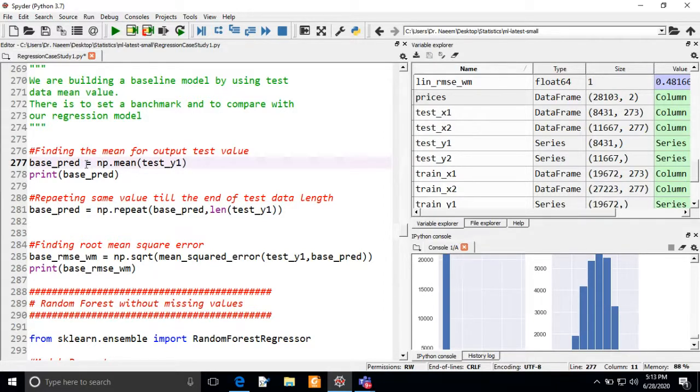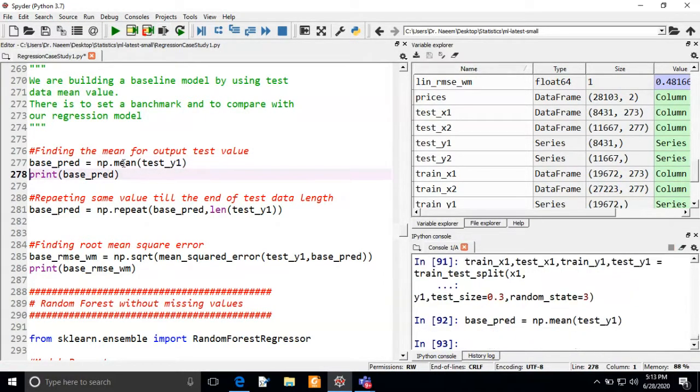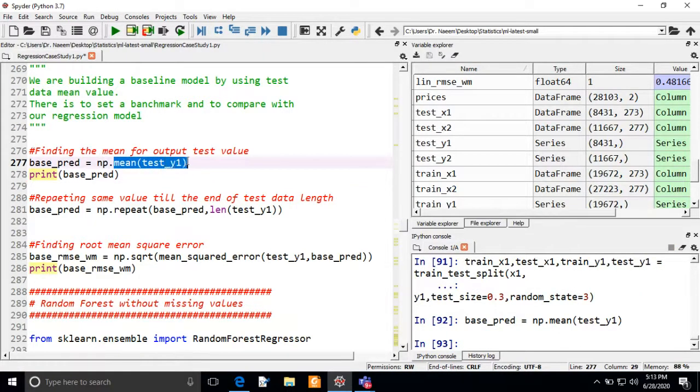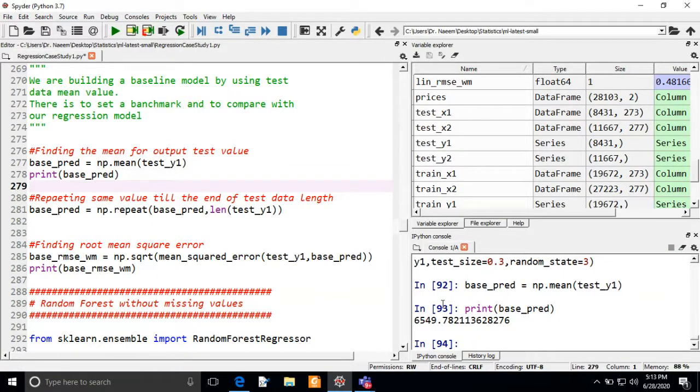So what is the benchmark model? Let me explain. The base model is the model that replaces the predicted score with the mean value of the predicted score. As we execute this command, we will get the base predictive value of the base model. You can see here I'm taking the mean of test y1. Whatever mean we get will be the predicted score of the base model. So I will print this predictive score.